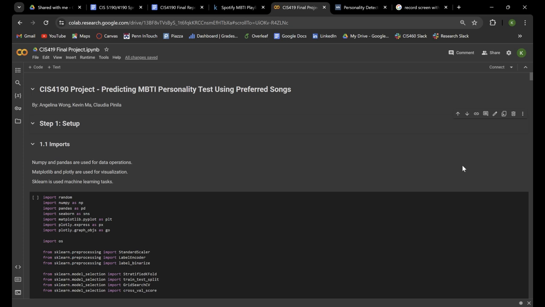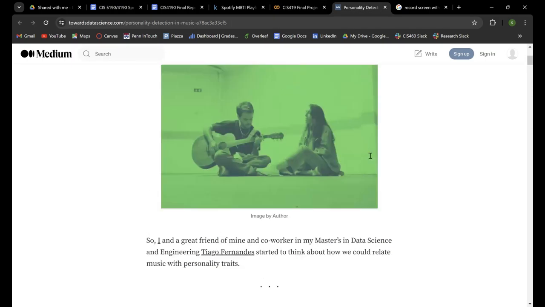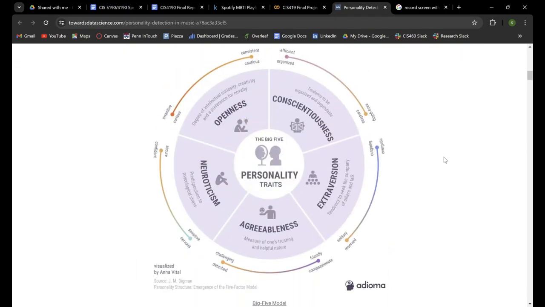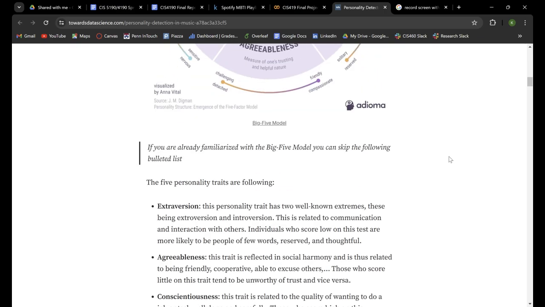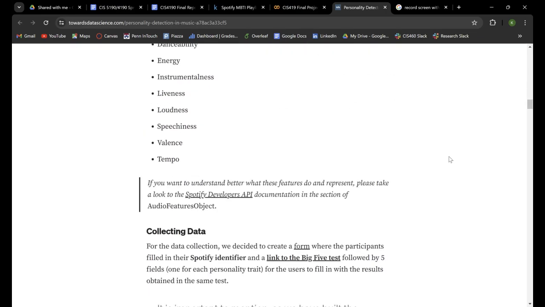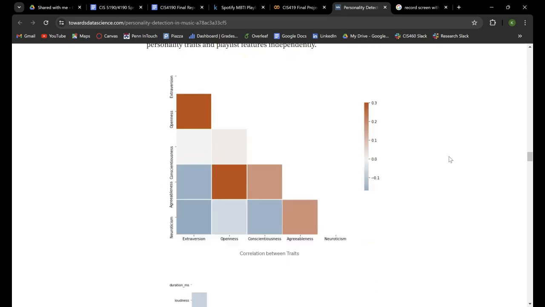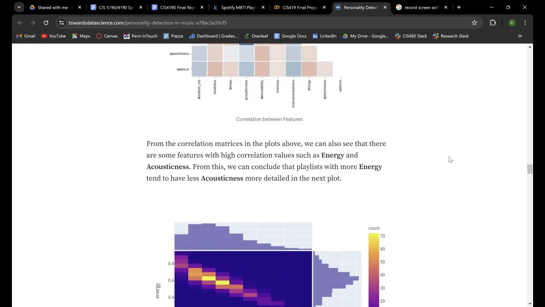With that being said, let's slowly discuss some of the past work that is done on this topic. There have been a lot of articles that attempt to link personality and music. However, the one that we'll be referencing the most within this project, and the one from which we've inspired a lot of our methodologies, is this article, Personality Detection in Music, which attempts to find a correlation between a user's Big 5 personality traits and their preferred songs by training multiple machine learning models like random forest, neural networks, and linear regression to predict what their Big 5 traits are.